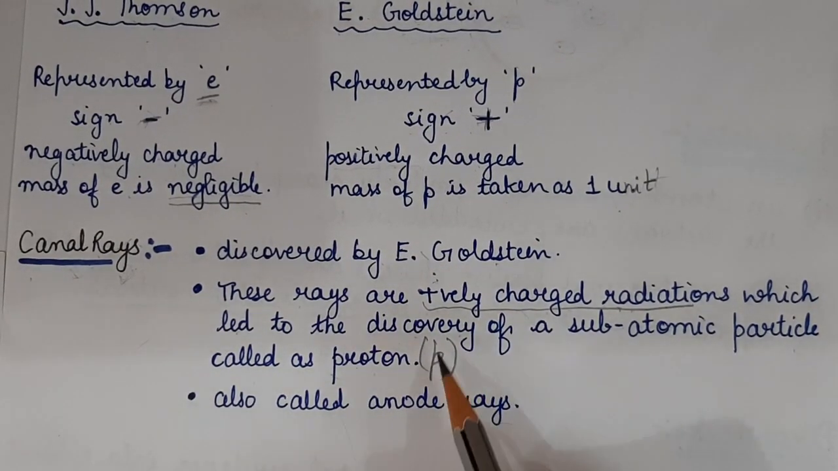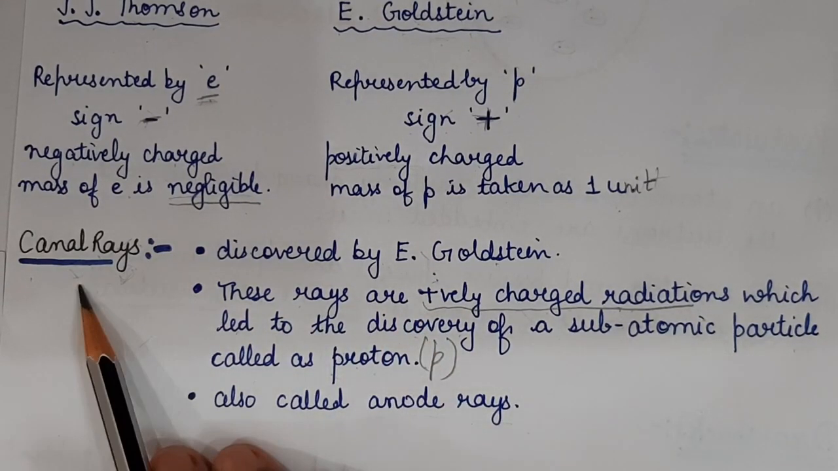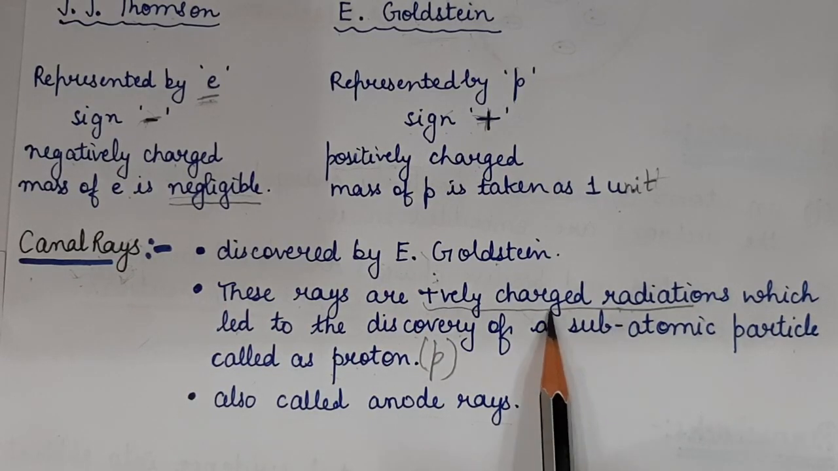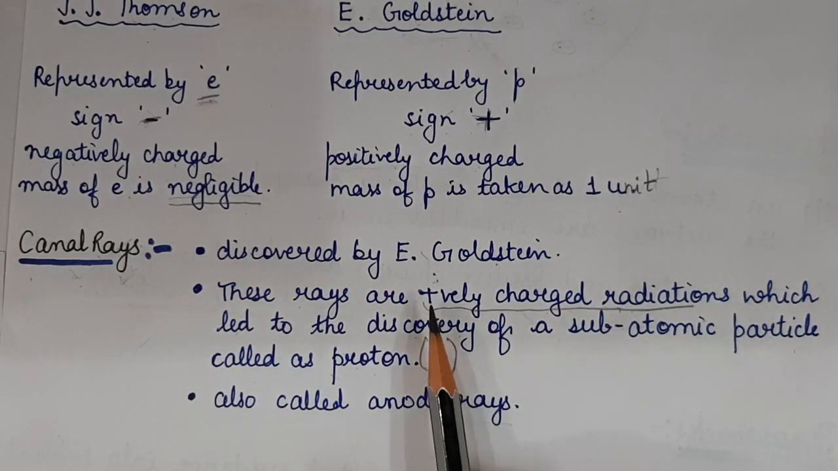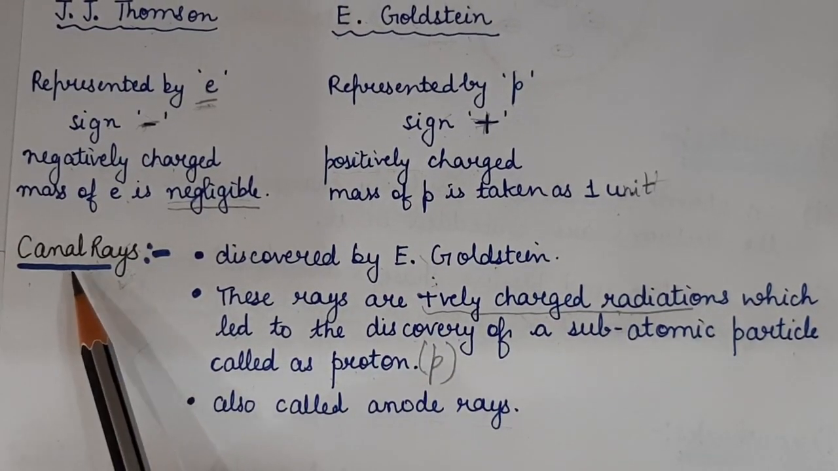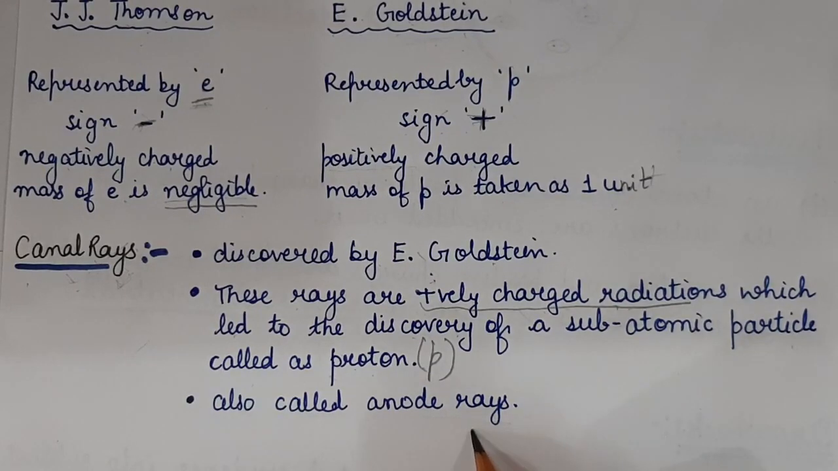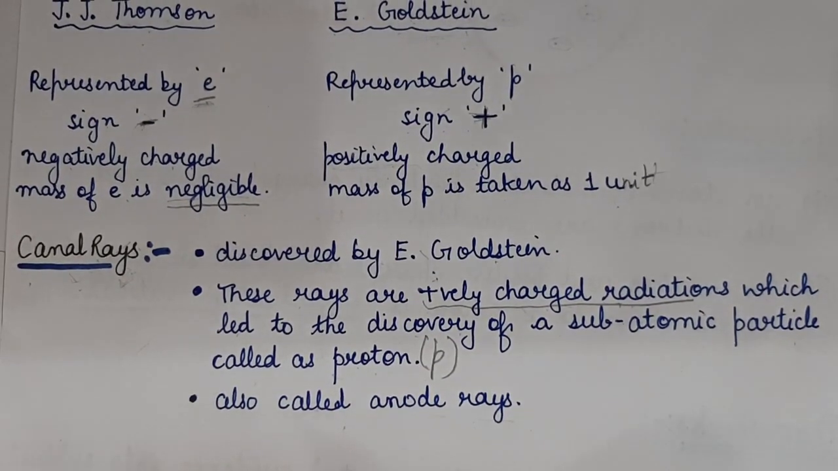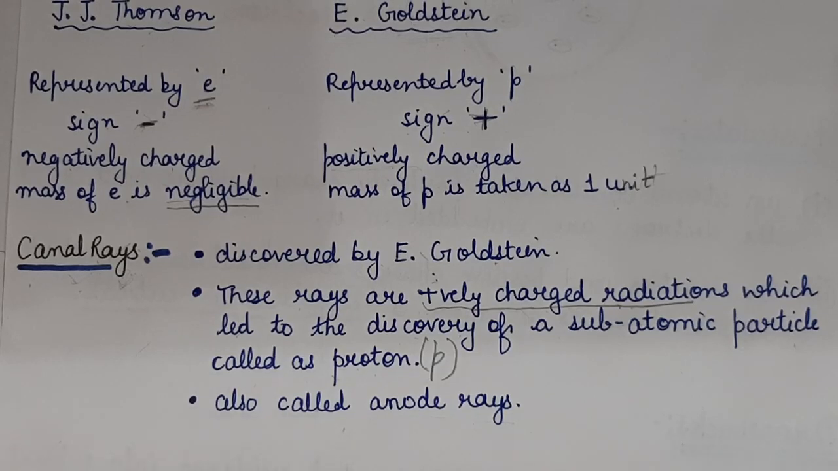How was it discovered? It was discovered due to these canal rays. They were positively charged radiation, so it led to the discovery of positively charged proton. And the other name given to canal rays is anode rays. Canal rays are also called anode rays. Clear, students?